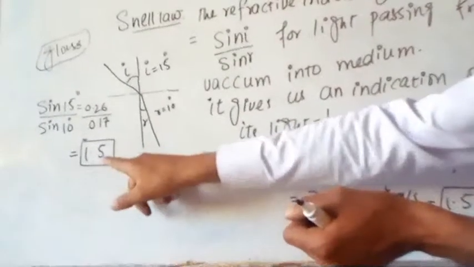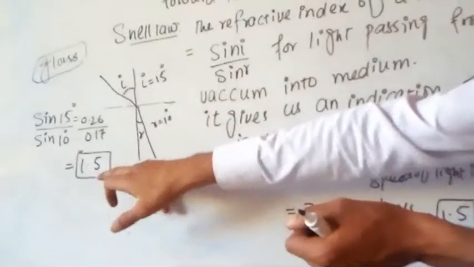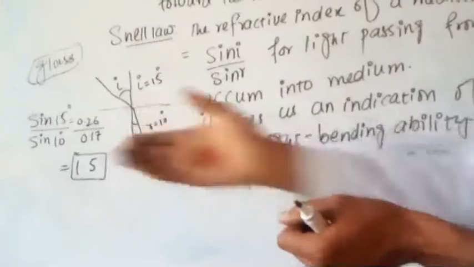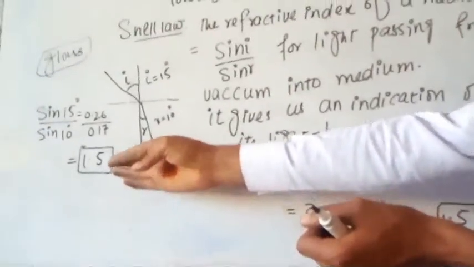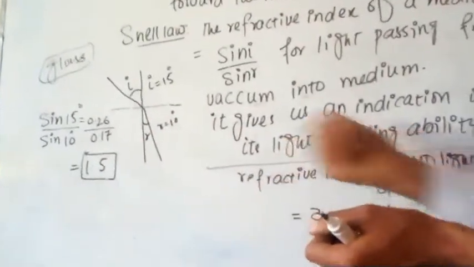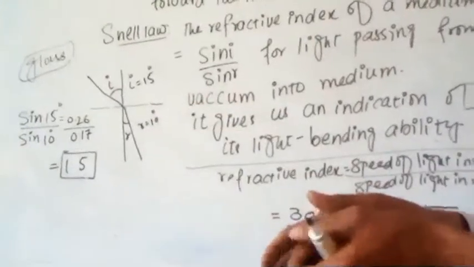From this value we can calculate how much light can be bent in this medium, or in the glass. So by this refractive index, we will be able to find the light bending ability of the medium. Here the medium is glass.